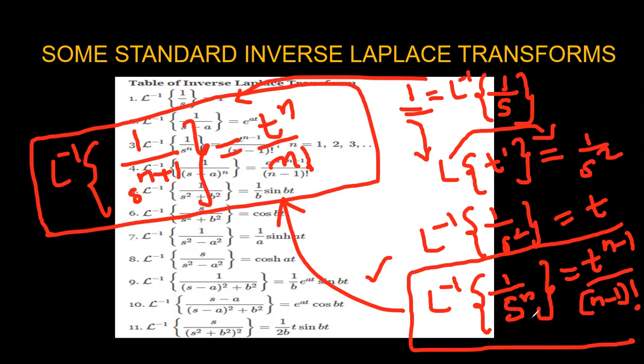The Laplace inverse of 1 by s power n can be written as t power n minus 1 by n minus 1 factorial. But if s power n is split as s power n plus 1, then this can be represented as t power n by n factorial. Both are the same. Whichever is convenient, you can use, by the application of the formula.